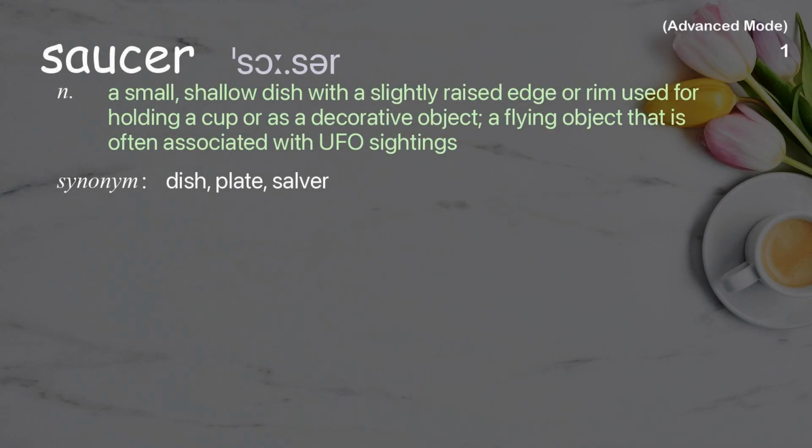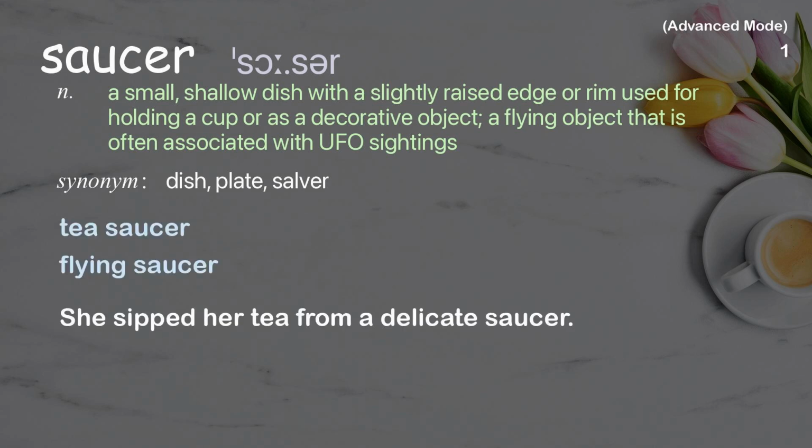Saucer. A small, shallow dish with a slightly raised edge or rim used for holding a cup or as a decorative object. A flying object that is often associated with UFO sightings. Examples: Tea saucer, flying saucer. She sipped her tea from a delicate saucer.